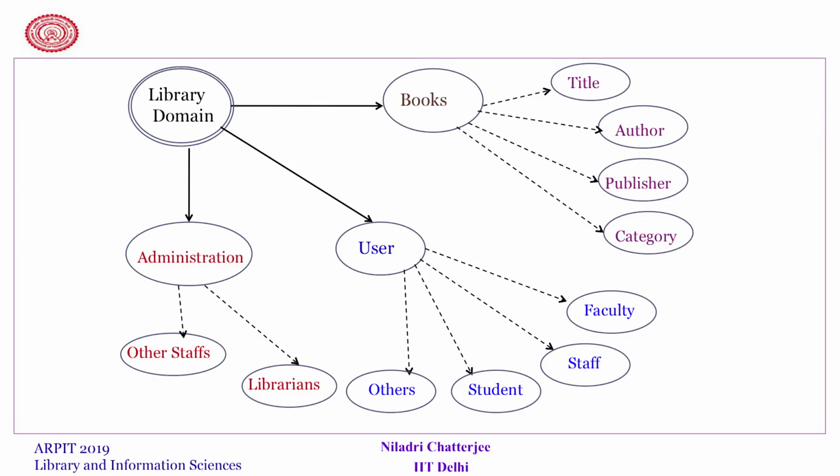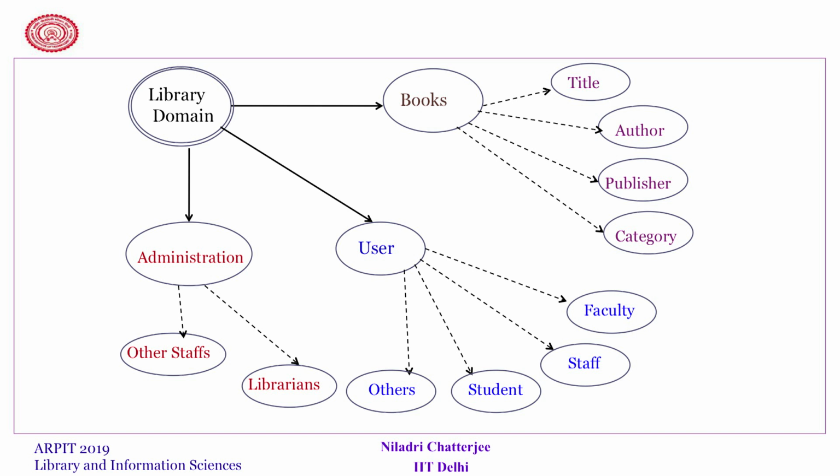So, here I give you a small task. Suppose I am looking at the library domain, and at 3 different areas of a library: the books, the users and the administration. Corresponding to each book, perhaps we can enter the following information: the title, author, publisher and the category or subject. Similarly, for the user, whether he or she is a faculty member, a staff member, a student, or someone from outside IIT.